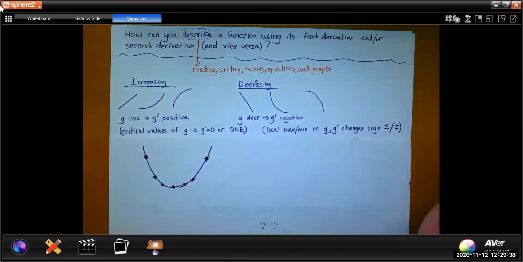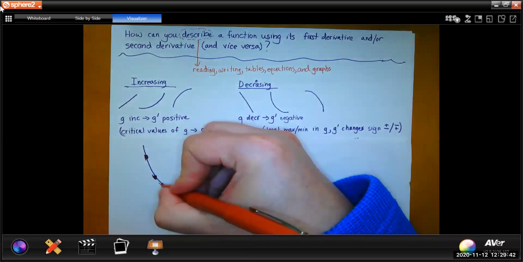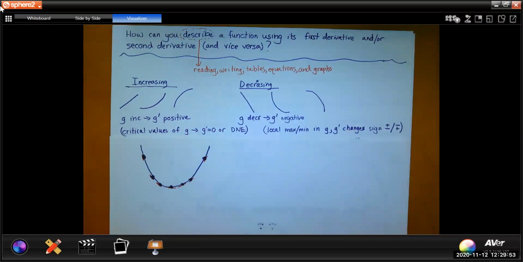So like that, little baby lines, just the slope, that's all we're doing. Okay, that's all we're doing. We're drawing in little baby bits.